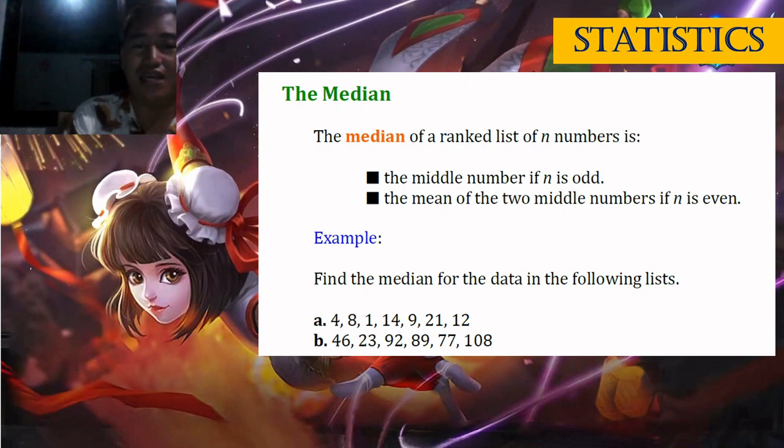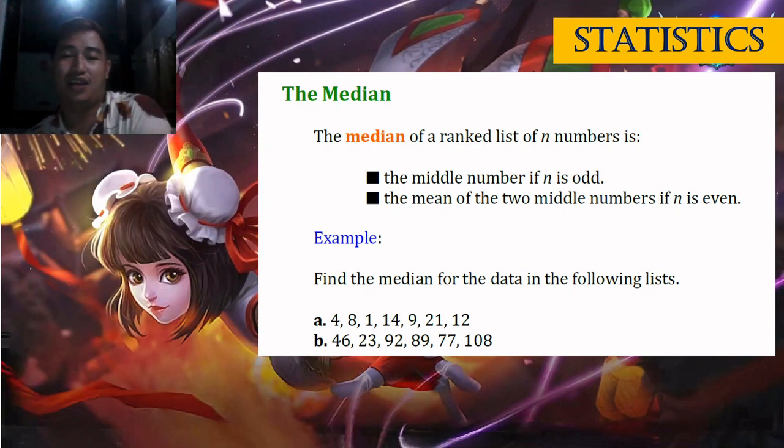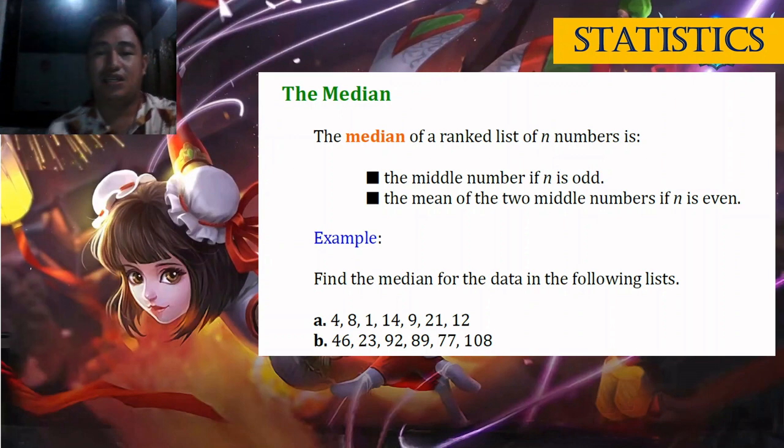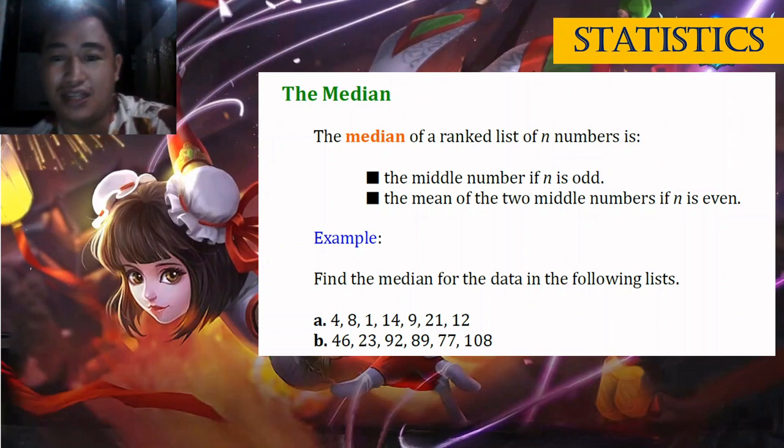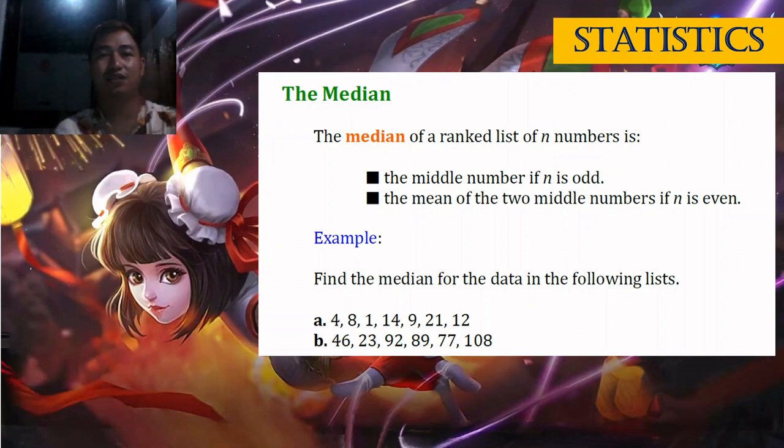Okay. Next, the median. The median of a ranked list of n numbers is the middle number if n is odd. So if n is odd, it is the one in the middle. But the list must be ranked, in increasing or decreasing order. As long as the numbers are ordered.